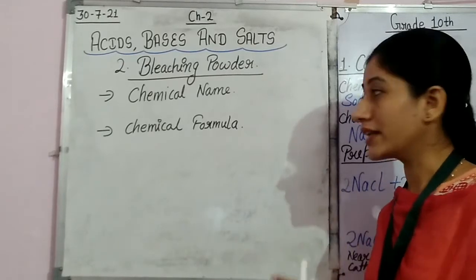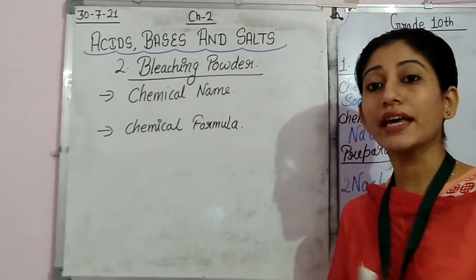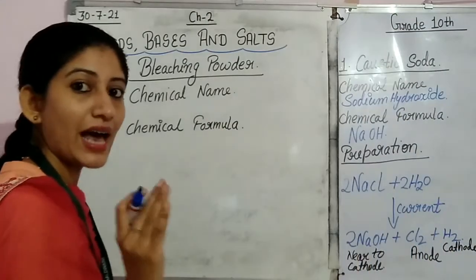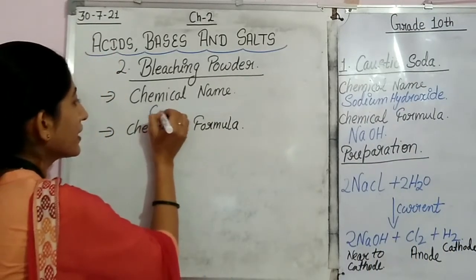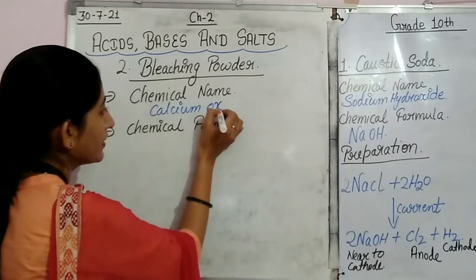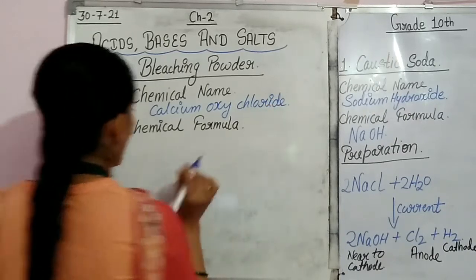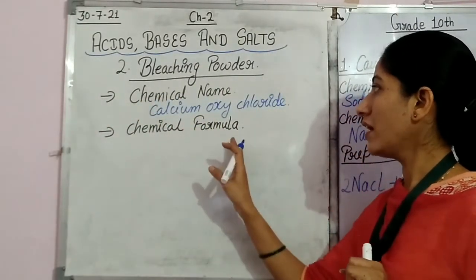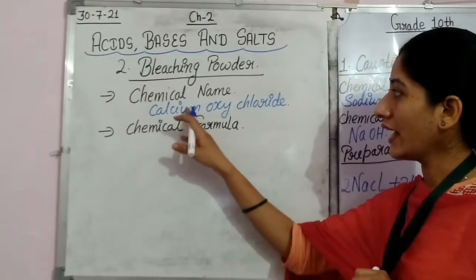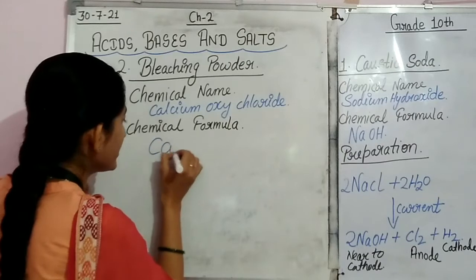So when we are saying bleaching powder, its chemical name is calcium oxychloride. The bleaching powder is a common name and its chemical name is calcium oxychloride. And what will be now its chemical formula? The chemical name is calcium oxychloride, so the chemical formula will be CaOCl2.